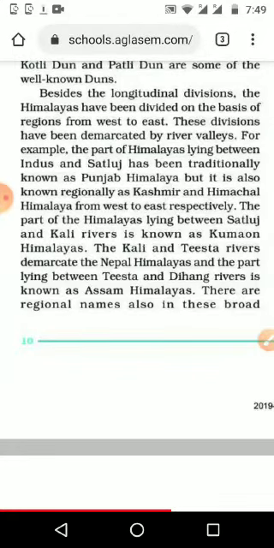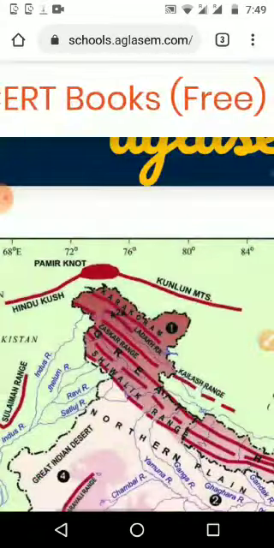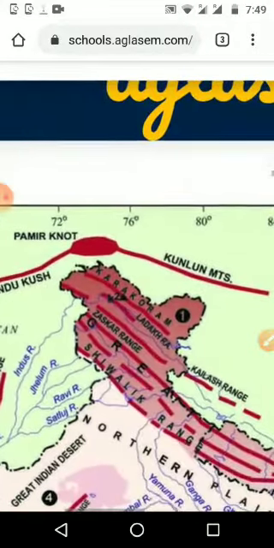And the part of the Himalayas lying between Satluj and Kali river is known as the Kumaon Himalayas. We can see the rivers. If you look at the map, we can see each and every place. Here we can see, from Indus to Satluj. Let me take a pen.